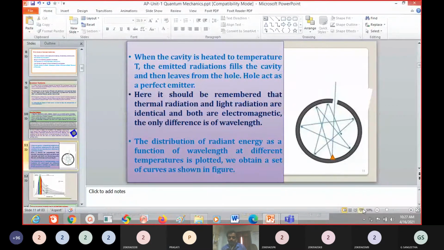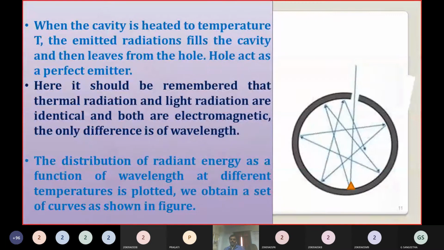Yeah, so now, whenever we heat the black body, what happens? It will emit radiation, because at lower temperature it absorbs radiation. Whenever we heat it, it emits radiation. Like if you take iron, iron is not a perfect black body, but if you keep it in the sun's rays, it absorbs some radiation. So whenever you heat it, it emits radiation.